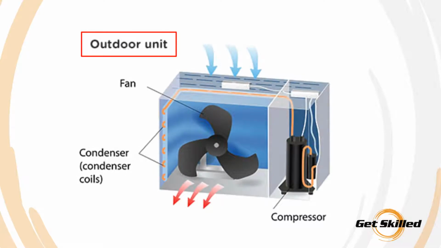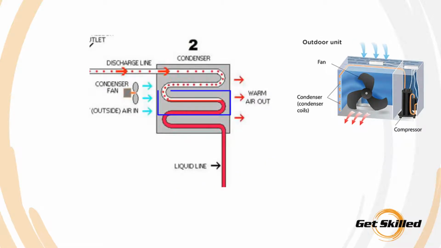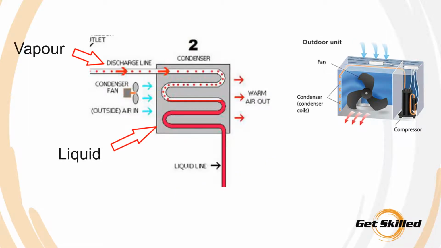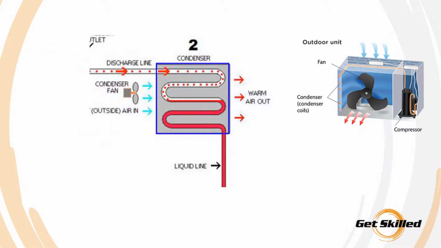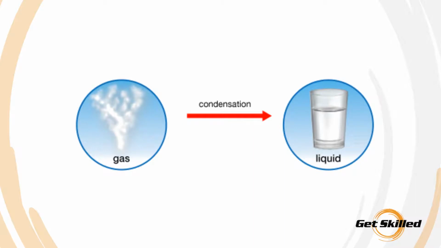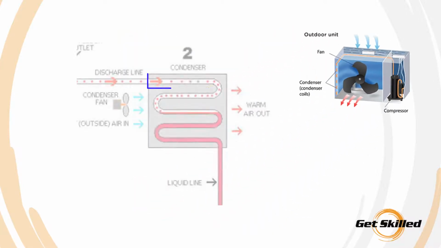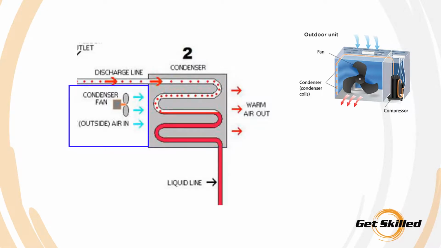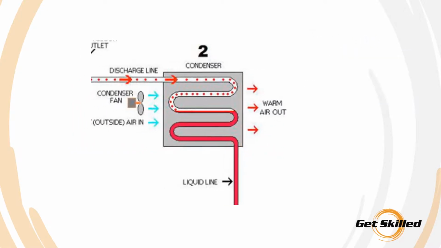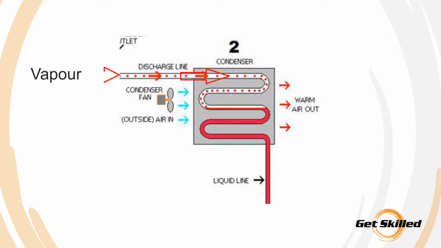In the outdoor unit, after the sensible heat change occurs, the refrigerant will reach a point where a change in state occurs from a vapor to a liquid. The ambient air is pulled over the coils, which reduces the temperature by removing heat from the refrigerant, causing a change in state. This is an example of the latent heat of condensation, and hence in cooling mode, the outdoor unit is called the condenser, as the refrigerant is condensing to a liquid after enough heat has been rejected from the refrigerant. The refrigerant enters the outdoor unit as a vapor, and through the latent heat of condensation becomes a liquid.